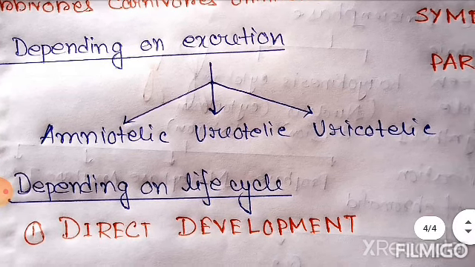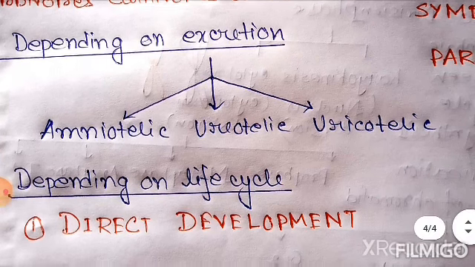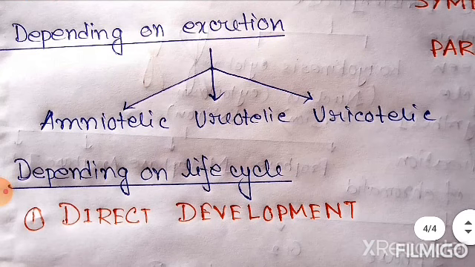Now the uricotelic organism. The uricotelic organism excretes uric acid or its salts. In comparison to ammonia and urea, uric acid is the least toxic and least soluble in water.